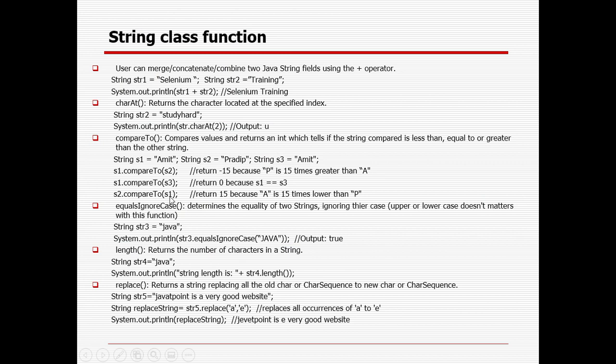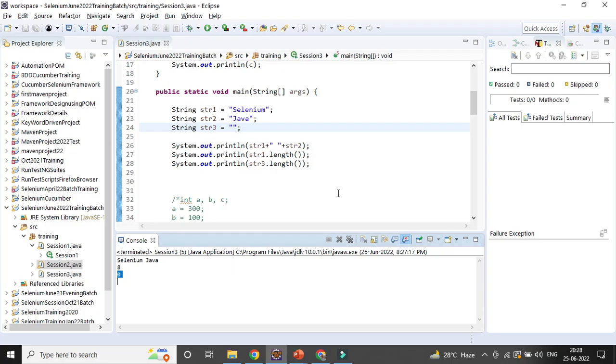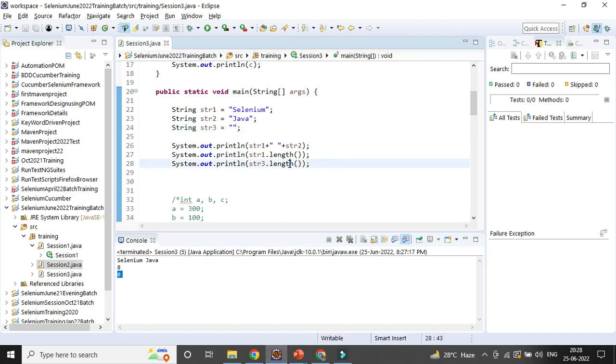Equals compares two variables in case you want to see whether they are equal or not. Then equals ignore case: if you want to compare something ignoring uppercase and lowercase, you can do it. If you want to replace something, suppose A to B, it will be replaced. So let's try to print something after replacing. How can you replace it?